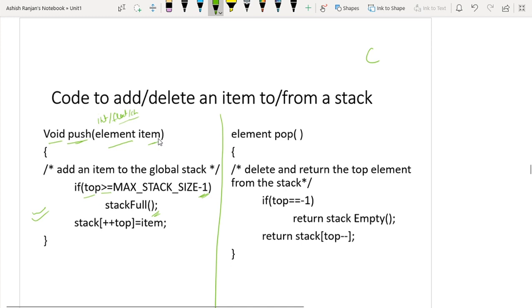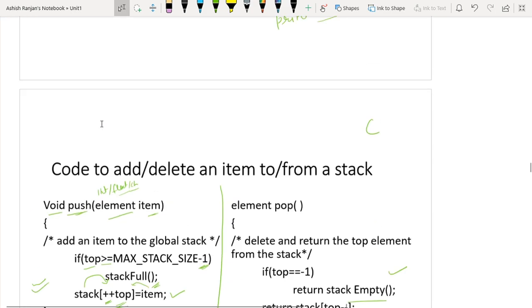Otherwise, I have to increase the top by 1. What will this instruction do? It will first increase the top by 1, and after increasing the top, at the stack of increased top, it will store the item. Similarly, when top is equal to minus 1, then we will return stack of empty, which I have given already.